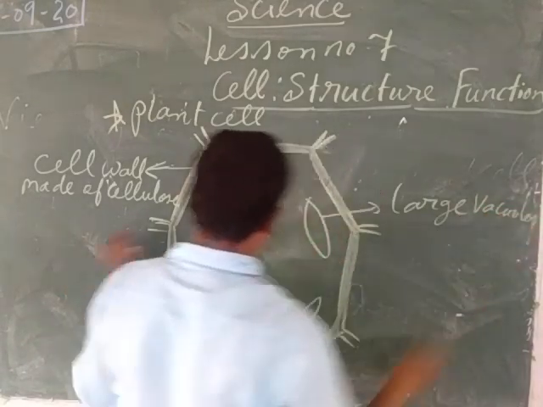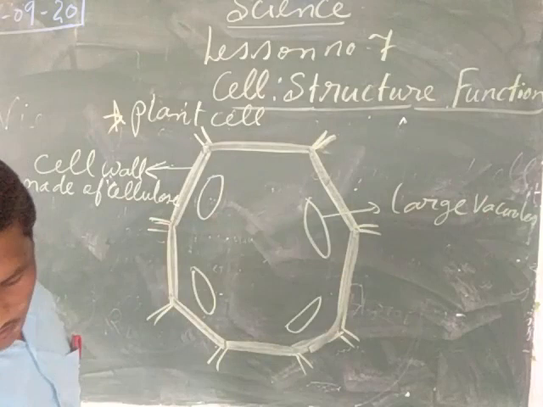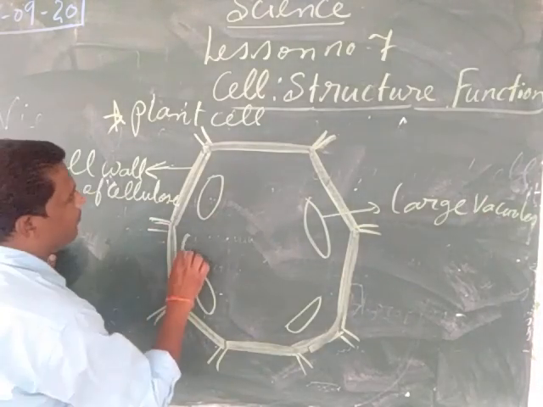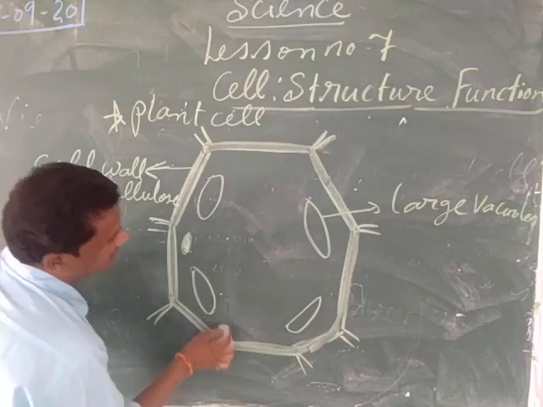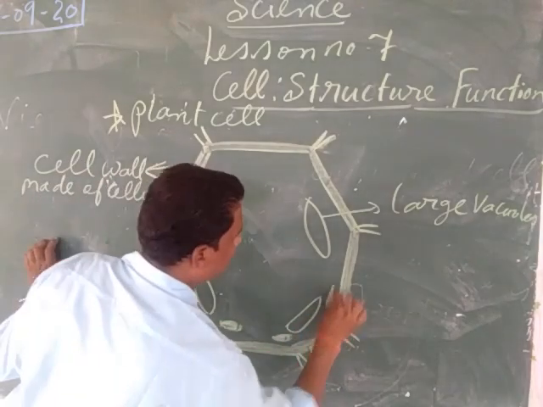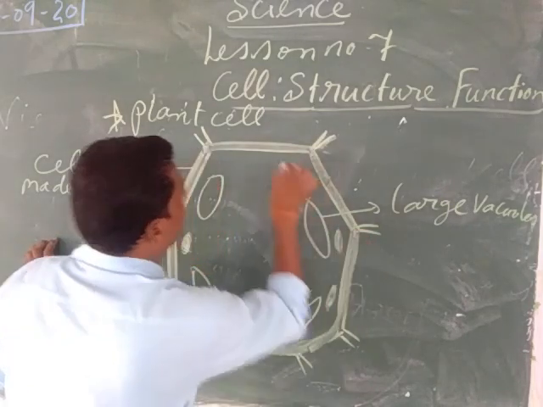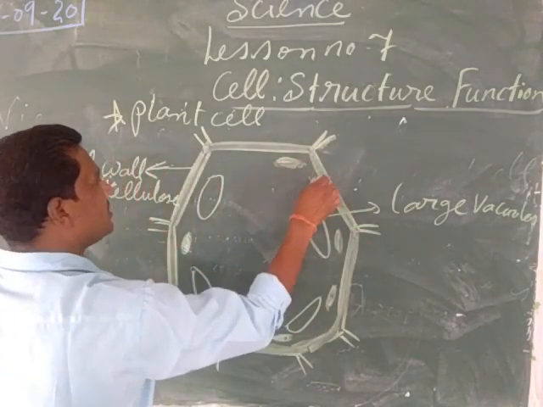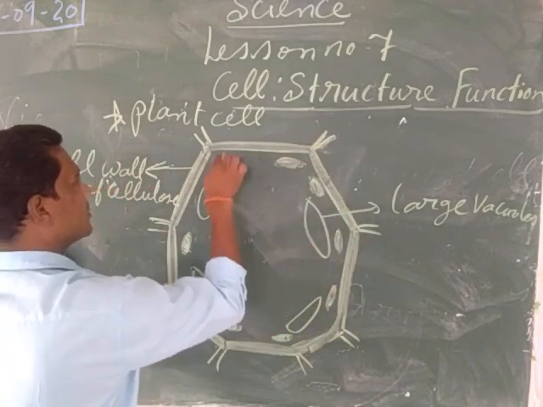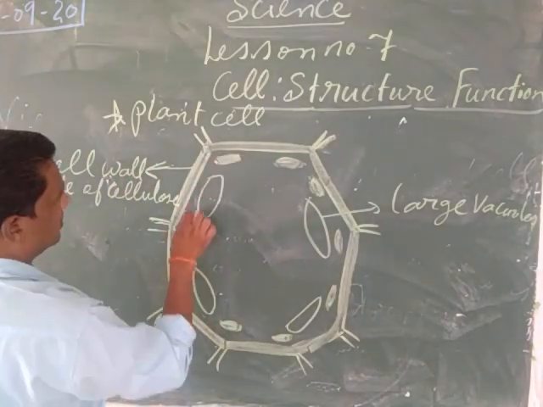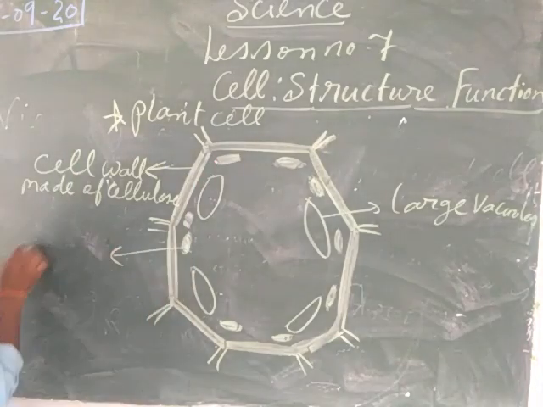V-A-C-U-O-L-E, large vacuoles. We can see the large vacuoles in the case of the plant cell. Then after, we can see the chloroplast pigment. The plant cell contains the chlorophyll pigment or the chloroplast pigment. Can you see this one, the chloroplast pigment? Yeah, chloroplast pigment. We can see the chloroplast,